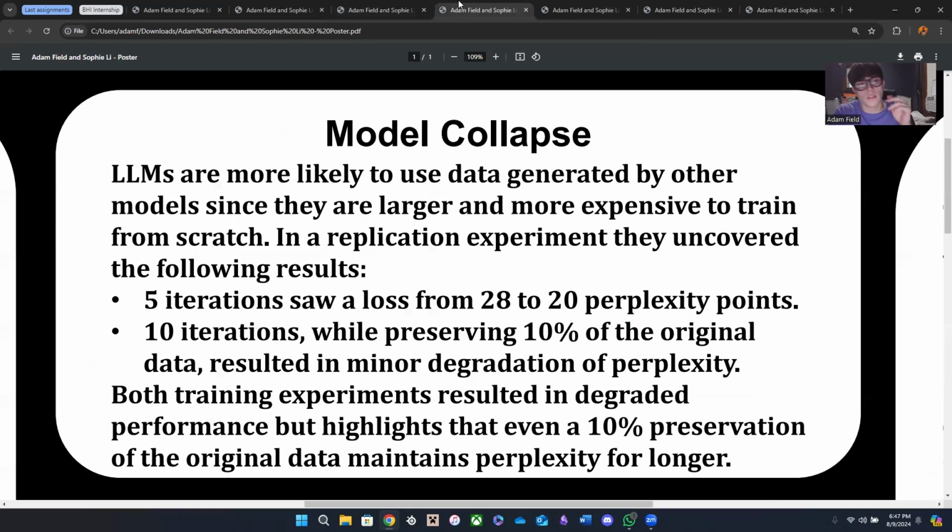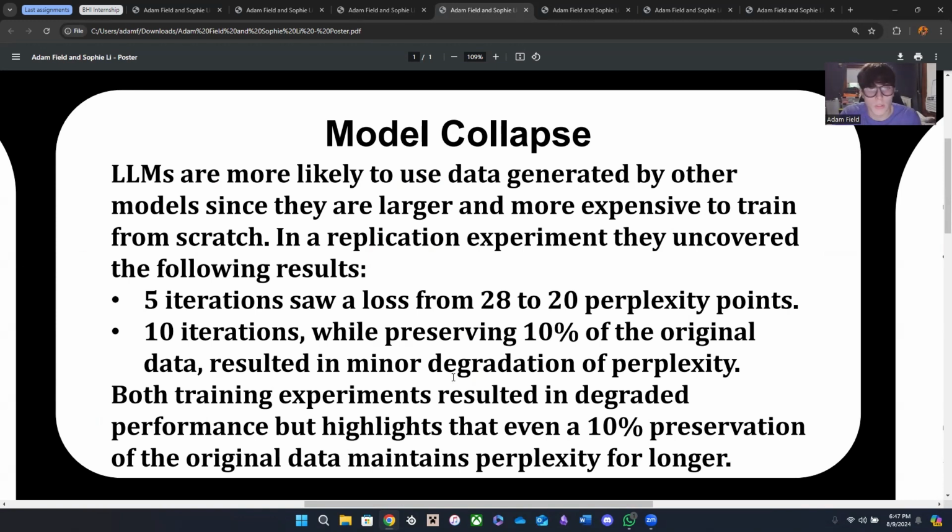In this paper, they did two experiments to understand model collapse further. They did the first experiment on 5 generations, and they lost 8 perplexity. 8 perplexity is a lot of information. It's akin to going from a detailed diagram of dogs to smudges, right? And then in the second experiment, they did 10 iterations, but this time they preserved 10% of the original unpolluted data. So 10% of the textbook information about dogs, right? And this resulted in a minor degradation of perplexity.